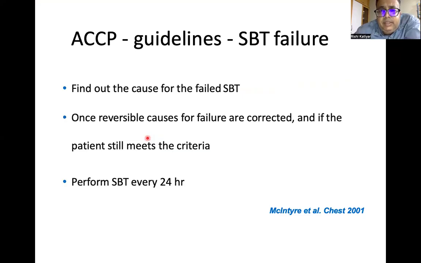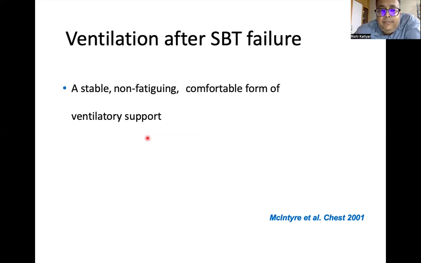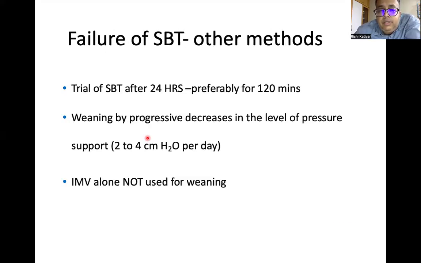The ACCP guidelines say that if SBT fails, find out the cause of the failed SBT. Once the reversible causes for failure are corrected, and if the patient still meets the criteria, perform a spontaneous breathing trial 24 hours after your failed attempt. So, ventilation after SBT should be a stable, non-fatiguing, comfortable mode of ventilatory support. It is not that if you failed a T-piece trial, you just put the patient on CPAP and leave it. You have to put the patient on a stable, comfortable form of ventilatory support for the next 24 hours. So this is what is needed.